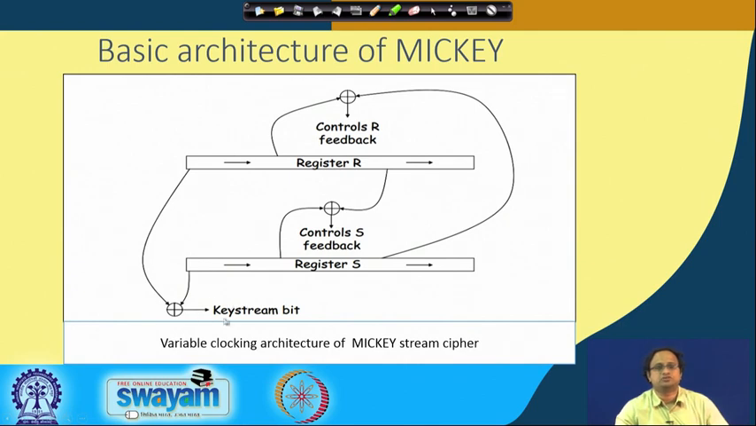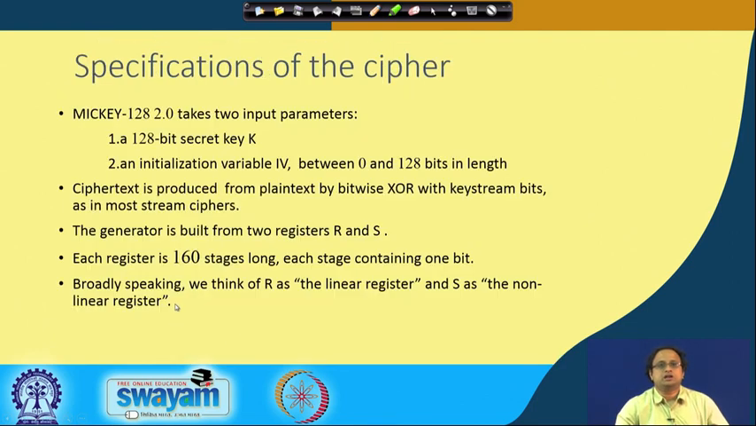When you take this key stream bit and XOR it with the message bits, you get the corresponding ciphertext bit. The generator, as we have seen in the picture, is built from two registers, register R and register S. Both of these registers are 160 bits long, with each stage containing one bit.